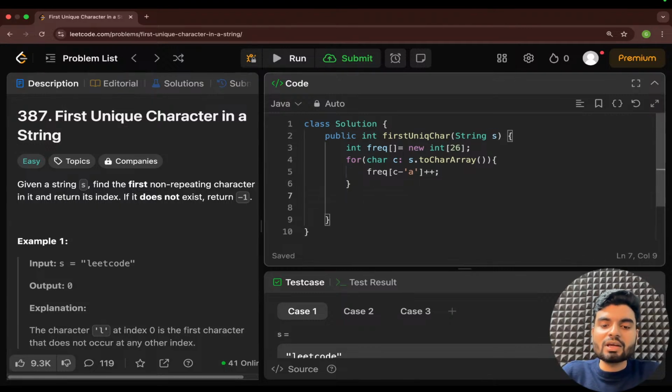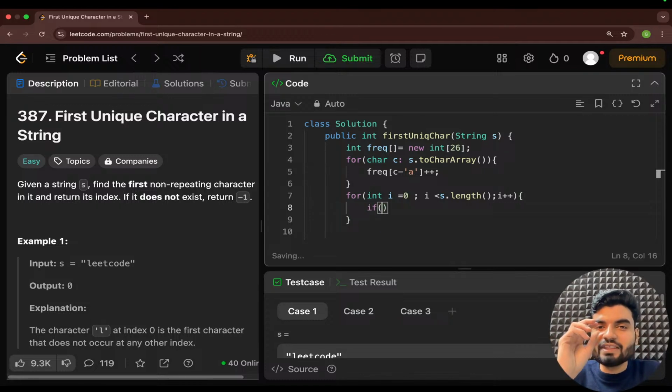Okay. Now here's the thing. Once we have the frequency, we need to iterate our whole string. So int i equals 0, i is less than s dot length, then i plus plus. And here you will check if that particular character has a frequency of 1. So how will you access the character? s dot charAt is a method in Java to access the character. And how will you get its frequency? By doing minus A.